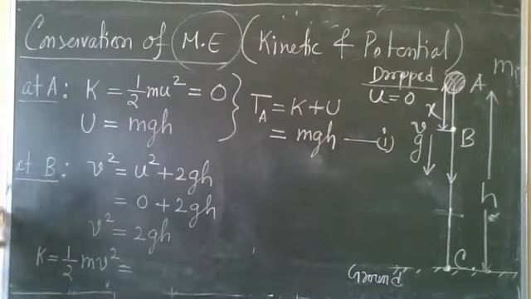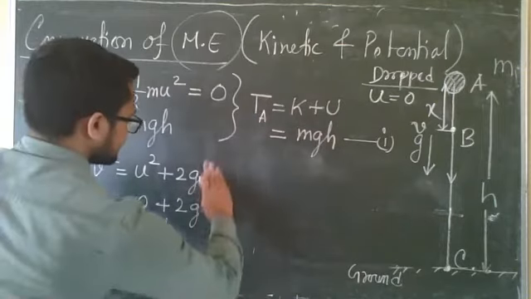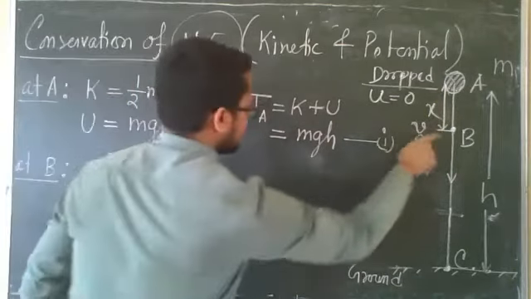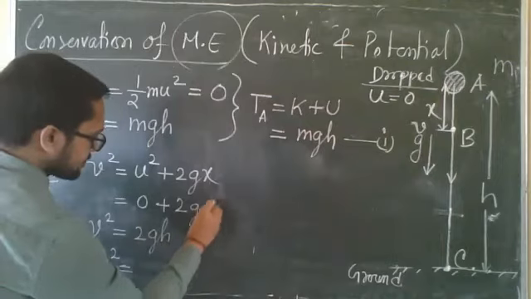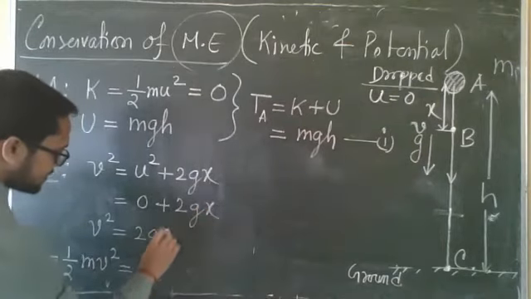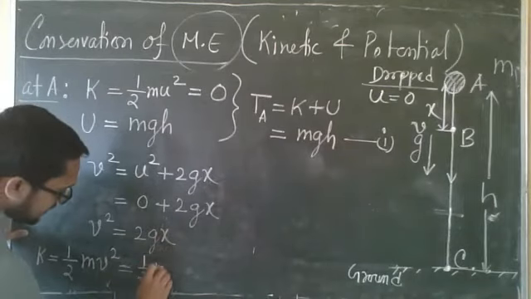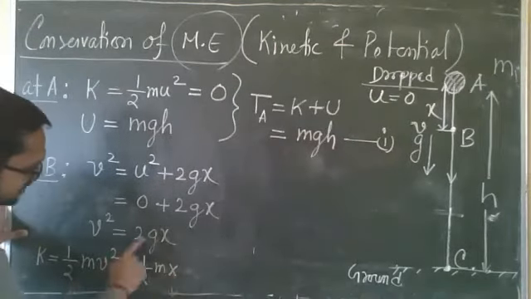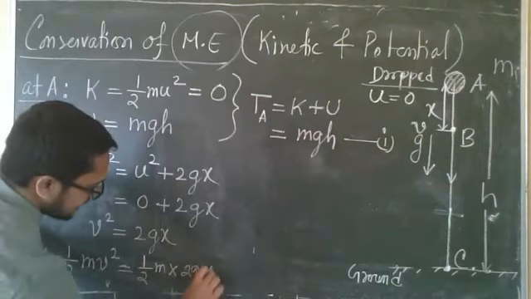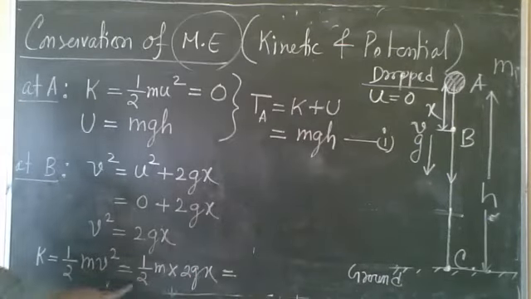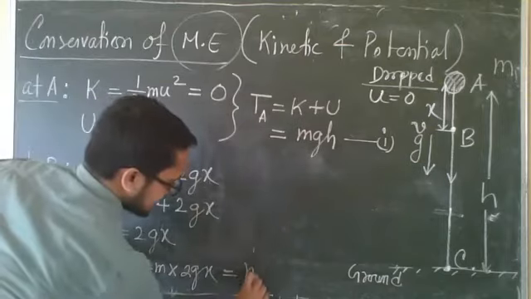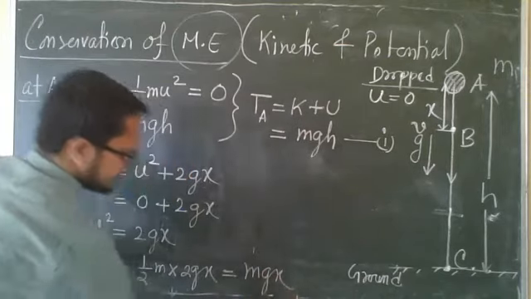Displacement is x, so v square is 2gx. Kinetic energy is half into m into v square, and the 2 cancels out. So you will get kinetic energy mgx.